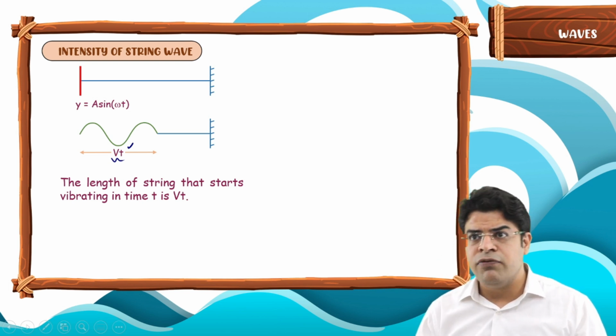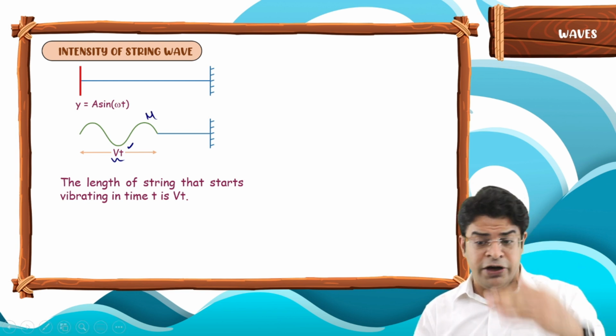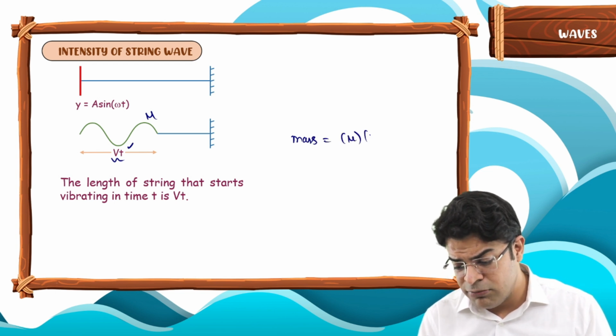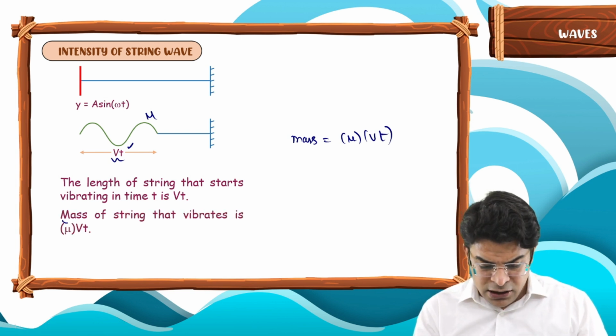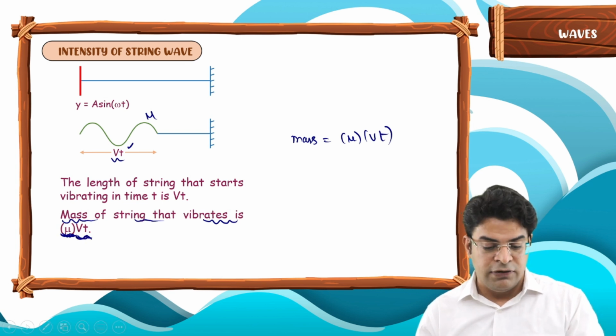We can find it. We know that the mass per unit length is mu. So if a length vt starts vibrating, then the mass that starts vibrating will be equal to mass per unit length multiplied by the length that starts vibrating. So the mass of the string that starts vibrating is nothing but the mass per unit length into the length vt that starts vibrating.